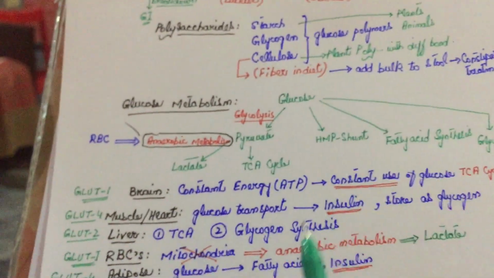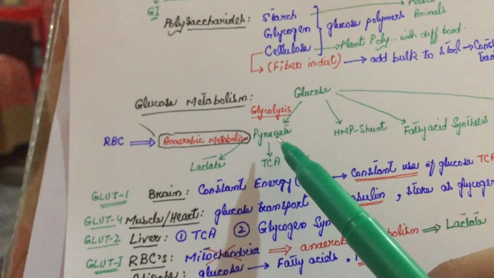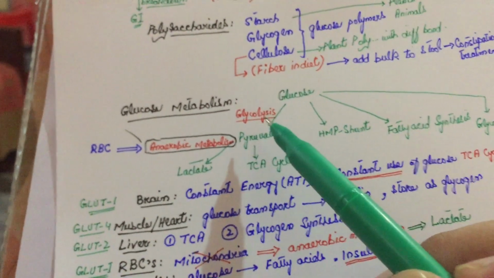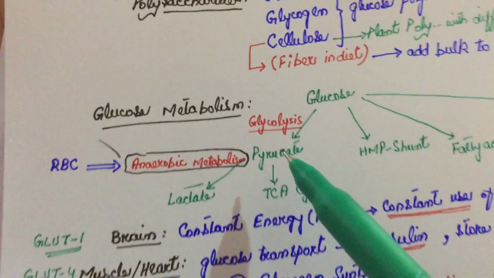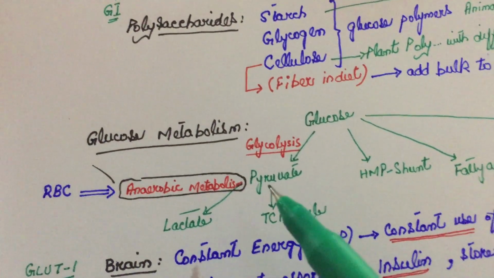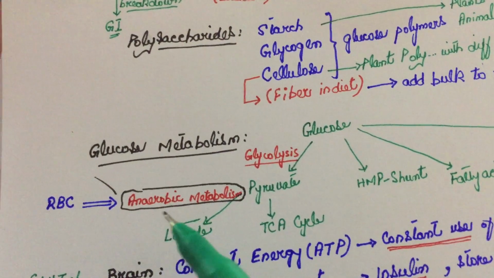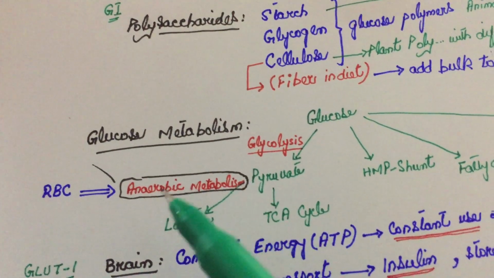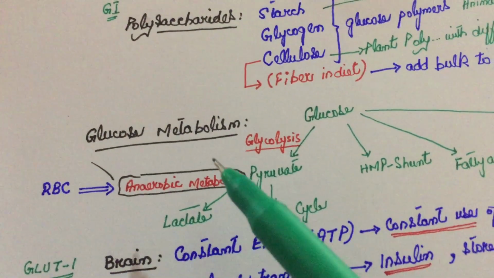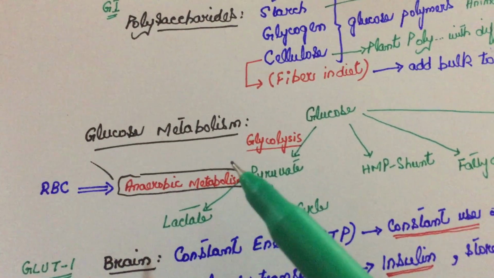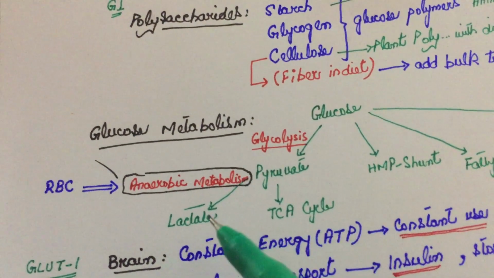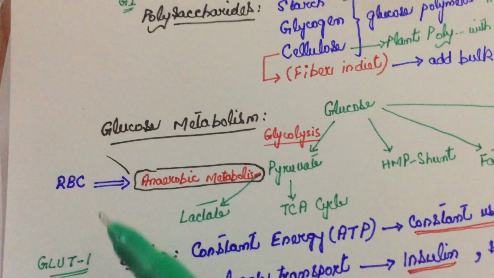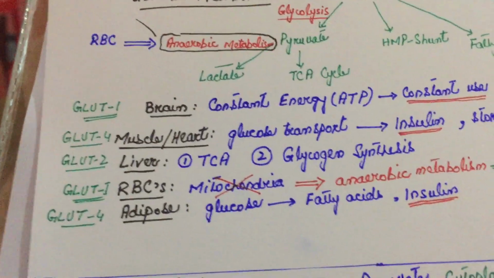Here one thing I would like to mention is that when glucose is converted into pyruvate via glycolysis, this pyruvate can either enter into the TCA cycle, or it can go into anaerobic metabolism to form lactate. This anaerobic metabolism means when there is decreased oxygen in our body, then pyruvate is converted into lactate, and it is mostly done in the red blood cells. We will talk about this in detail later.